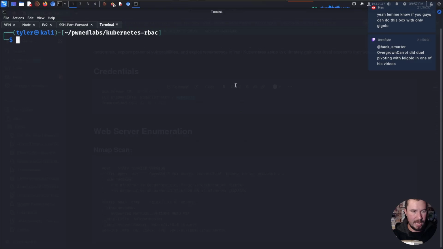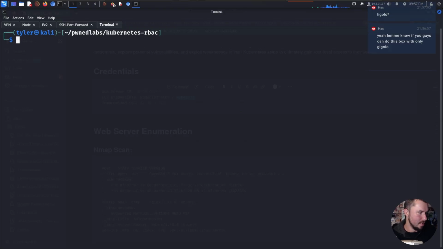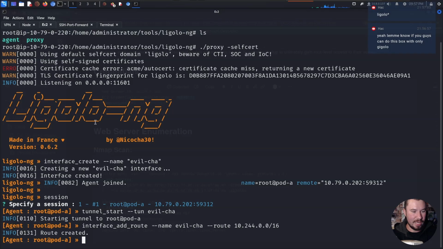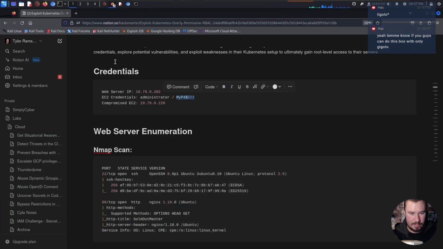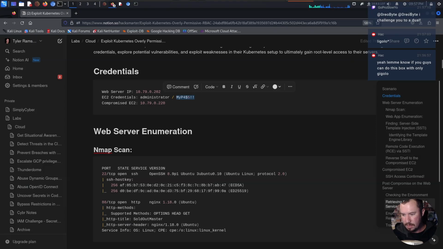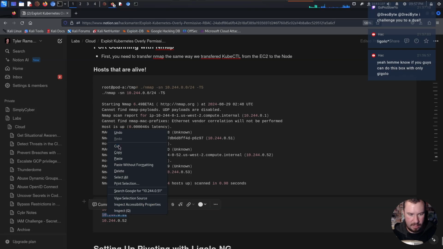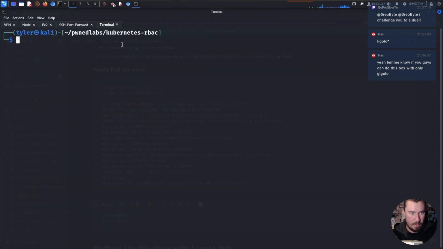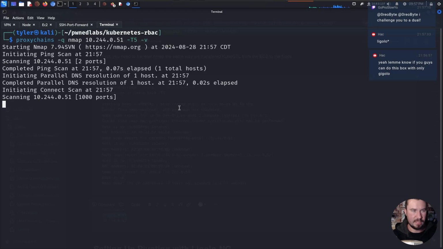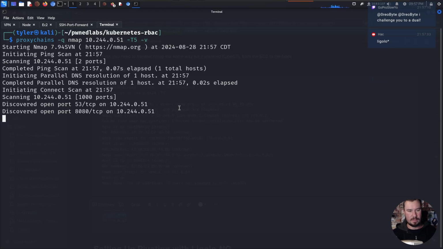We can open up a new tab right here. And now, if we go back over to our notes, we have these other hosts that are alive. We could try to, for example, hit this host with something like proxychains -q for quiet, nmap -T5 -v. And look, it works. We right now are doing what I just showed you.